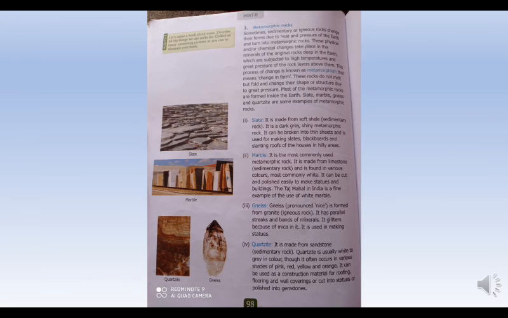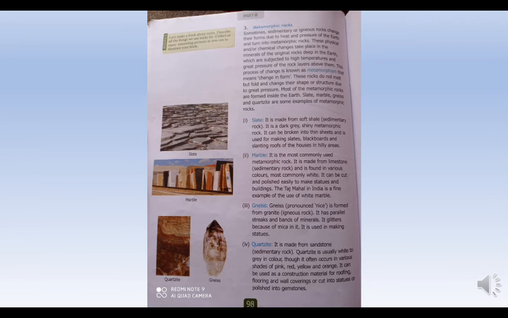Now, the process of changing sedimentary and igneous rocks into metamorphic is known as metamorphism, which means change in form.